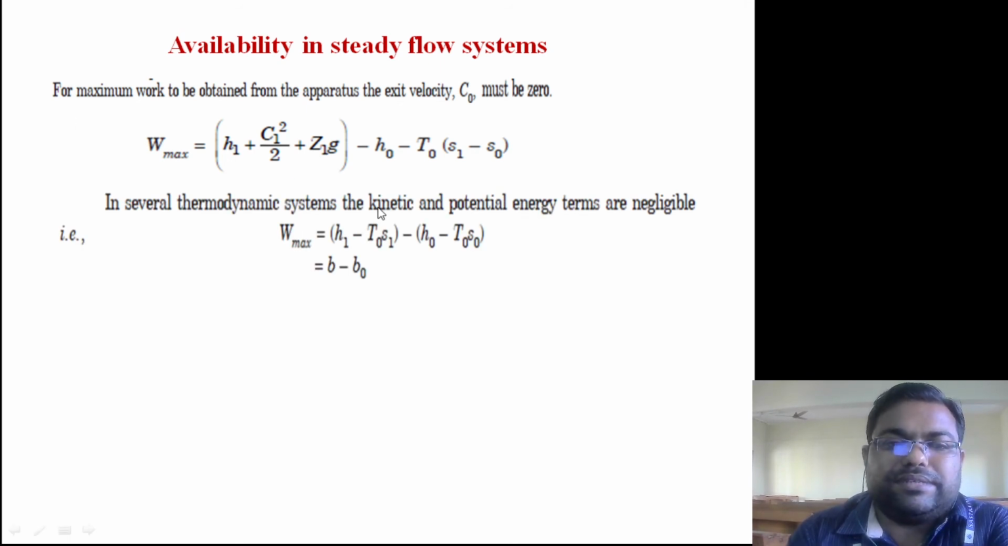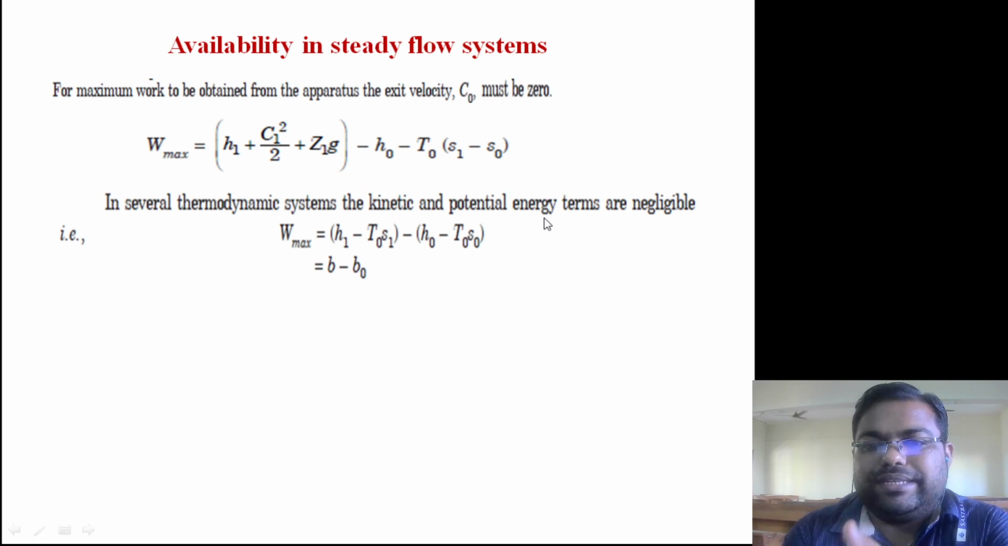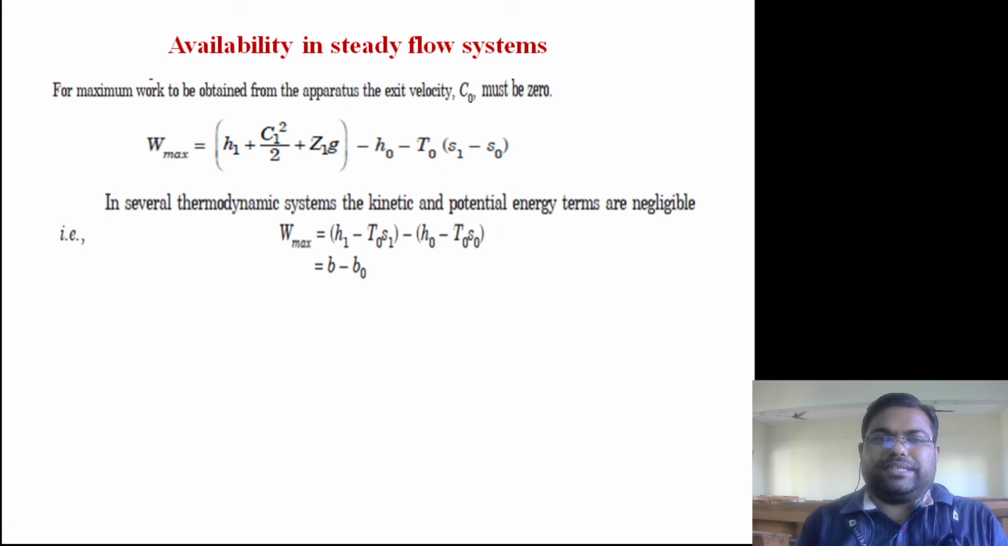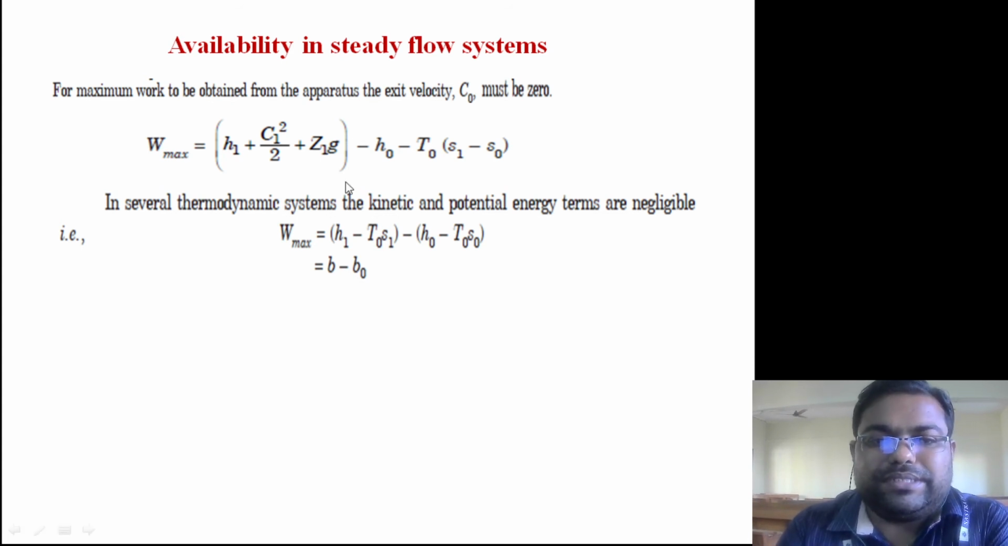In several thermodynamic systems we usually neglect the kinetic head and potential head. So if we neglect these, we get a simple equation: W max is equal to (H1 minus T naught S1) minus (H naught minus T naught S naught). This is known as the maximum work in an open system or steady flow devices. In steady flow devices, we are not expending any external work on the surrounding, so this is also known as the useful work produced in steady flow devices.